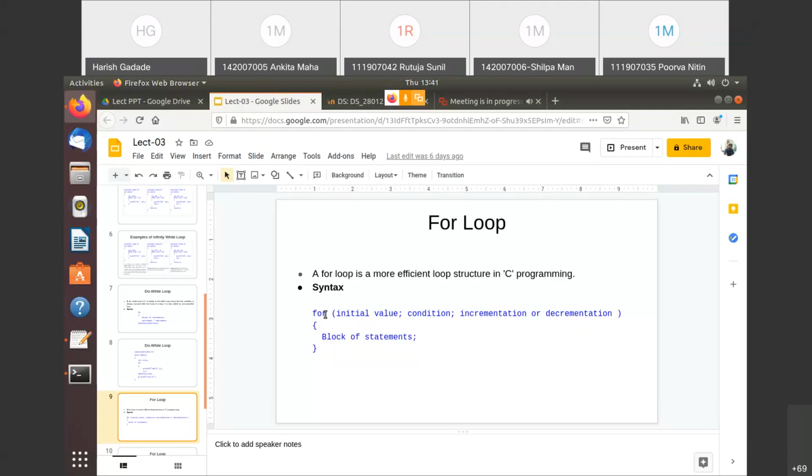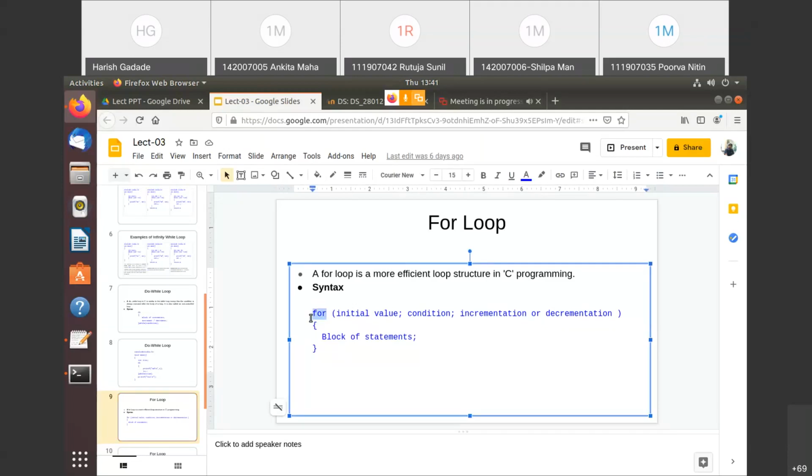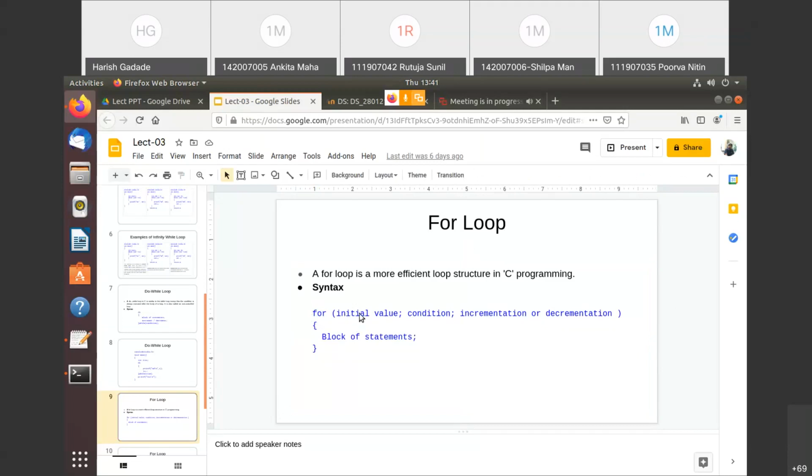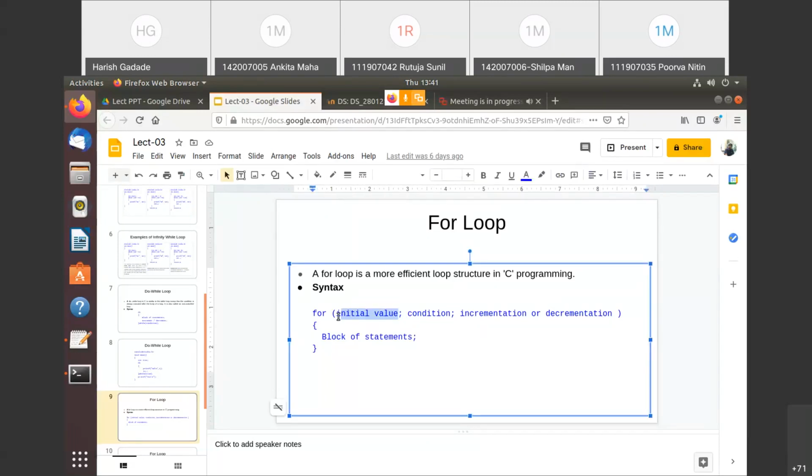Here, for is the keyword, we know. Then we have written three statements in one line, and these three statements are separated with semicolons. This first one is the initial value, the initialization, and it executes only once. In the while loop also the initialization executed a single time. Then this condition we test n plus 1 times. If your last value is n, then this condition will be executed n plus 1 times.